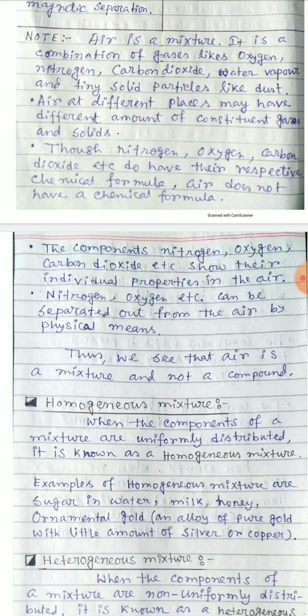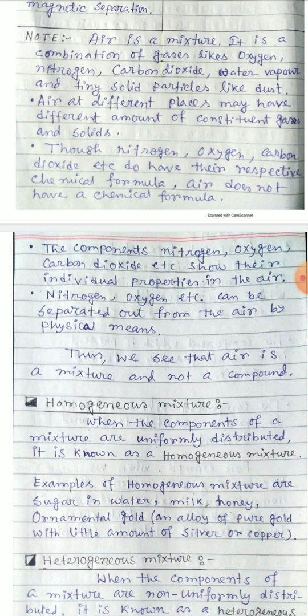Second point, nitrogen, oxygen, carbon dioxide, and water vapor are the constituents of air, and they do have their respective chemical formulas.